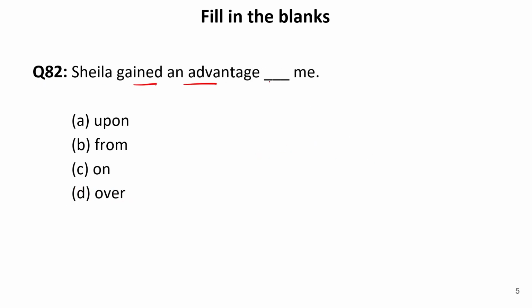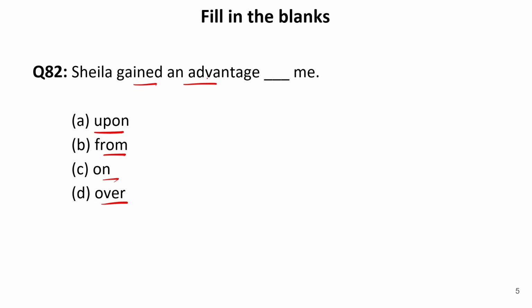Sheila gained an advantage dash me. Now first of all, try to understand the meaning of this sentence and then see the options. In these options, we have been given prepositions. I told you earlier as well that fill in the blanks can come in any form. It means its alternatives can be the forms of tenses, the forms of verbs, the prepositions, the conjunctions, or the vocabulary part. In this session, we are going to discuss many fill-ups on various patterns.